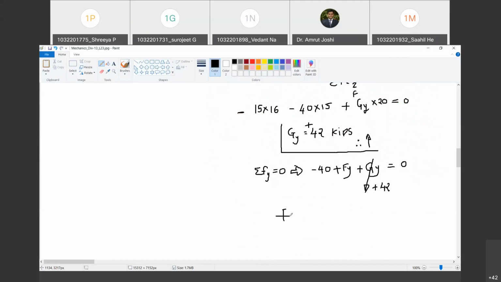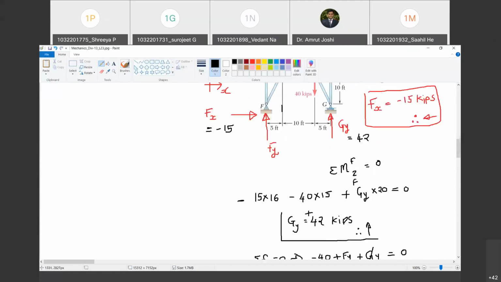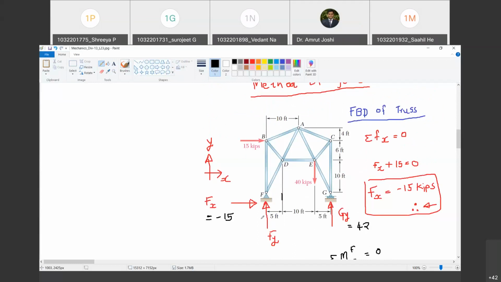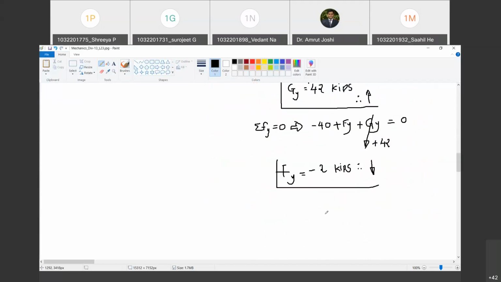Fy is equal to minus 2 kilopounds. And as it is negative, therefore it ought to be in the sense opposite to what was assumed. So what was assumed? It was assumed upward. It has to be downward. Do you agree with me?